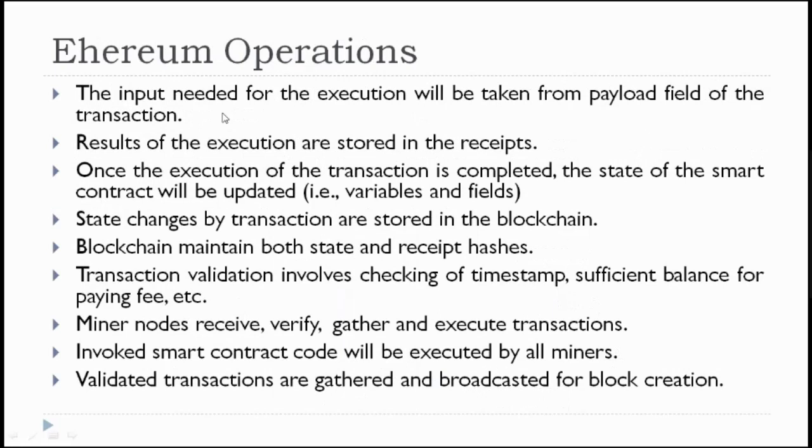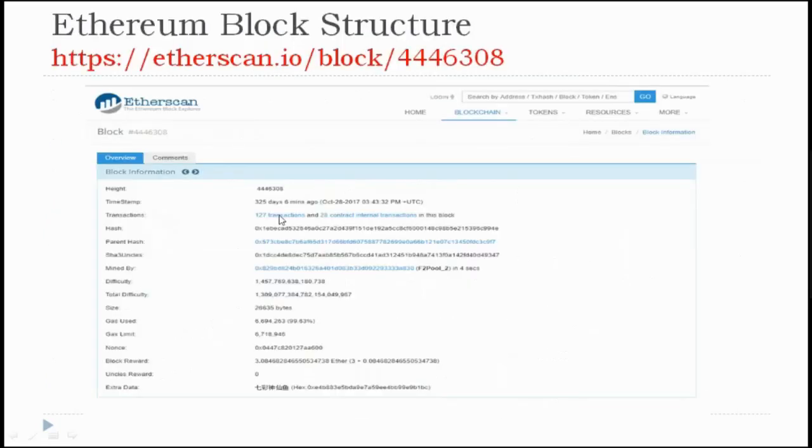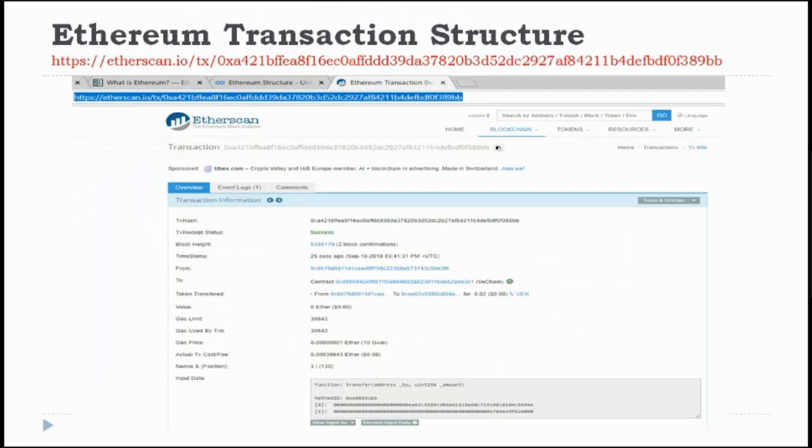And here are the Ethereum operations. The input needed for execution will be taken from the payload field of the transaction. Results of the execution are stored in the receipts. Once the execution of the transaction is completed, the state of the smart contract will be updated. We have seen here the state of the smart contract, whether the contract has been executed or not, will be updated. So this contract is executed. Here there is a green tick, so this is executed successfully.